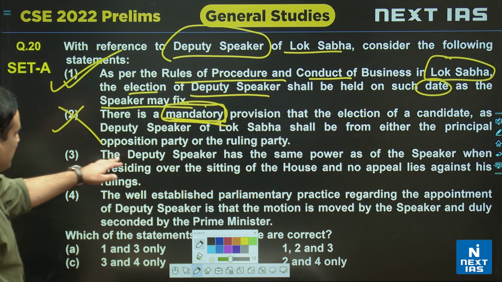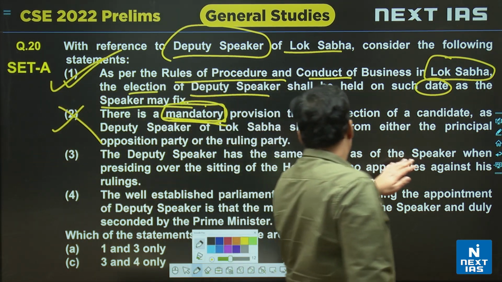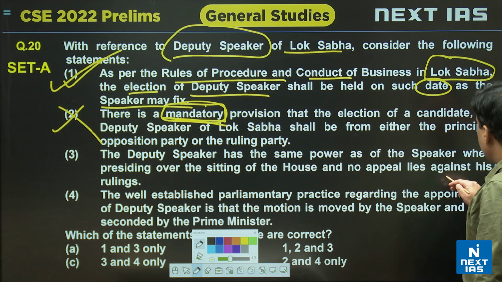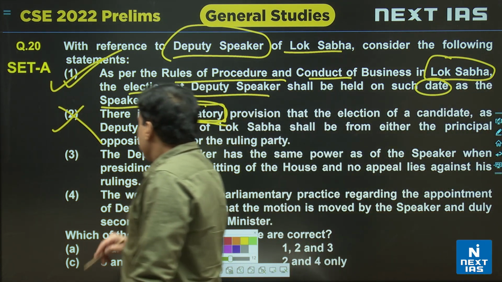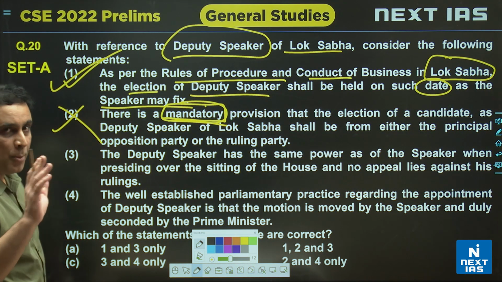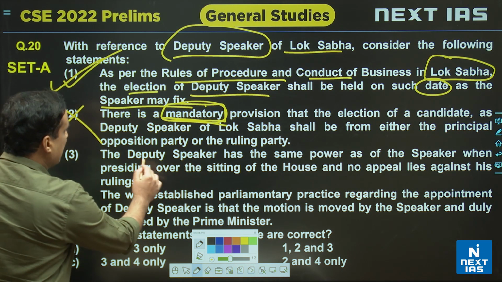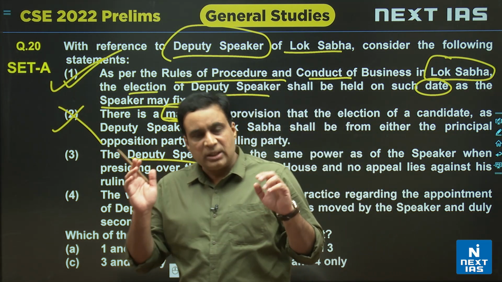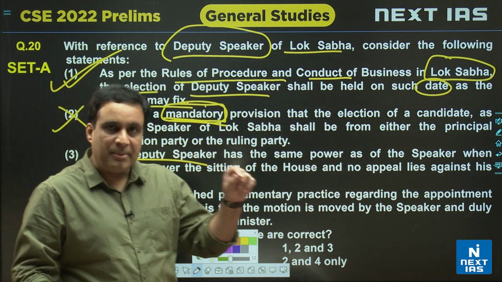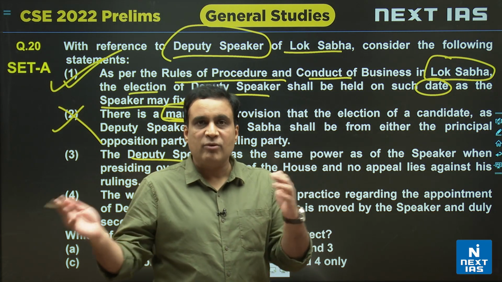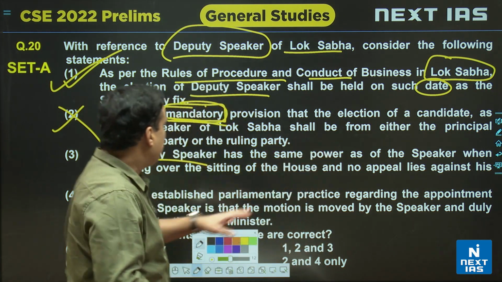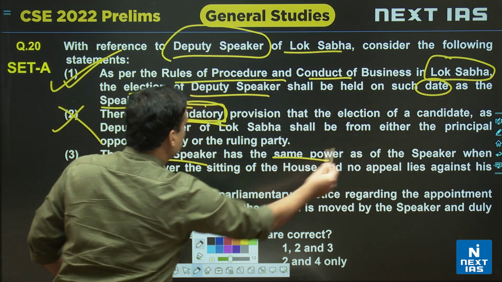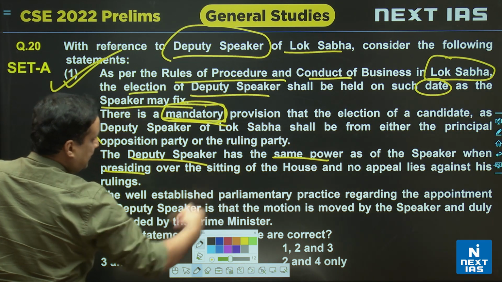Statement number 3. Deputy speaker has the same power as the speaker when he is presiding over the sitting of the house, and no appeal lies against his rulings. देखिए यहाँ पर गलती होने के चांस भी है. There is a scope of error here. First of all, let me tell you, when the deputy speaker is presiding over the house as the speaker, now he has got all the powers of the speaker. Deputy speaker जब chair में है, अब वो chairperson है और उनके पास पूरी वो powers हैं जो speaker के पास होती हैं. So this part is quite okay. This is easy. Deputy speaker has the same powers as the speaker when presiding over the house.